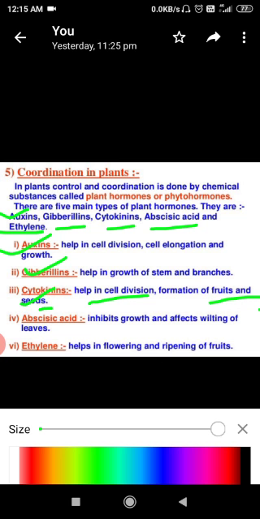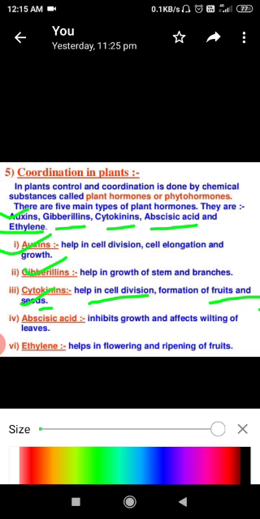Now come to the next, that is ABA, abscisic acid. It is also known as an inhibitor. Abscisic acid is also known as the stress hormone of plants. This hormone is responsible for inhibiting growth, and it affects the wilting of leaves.